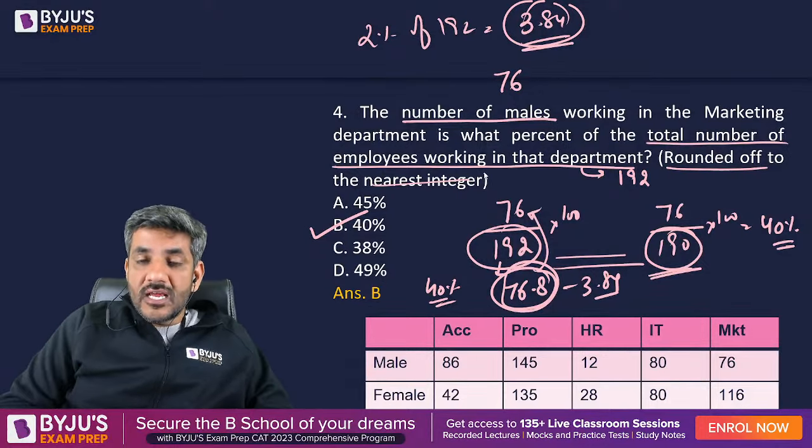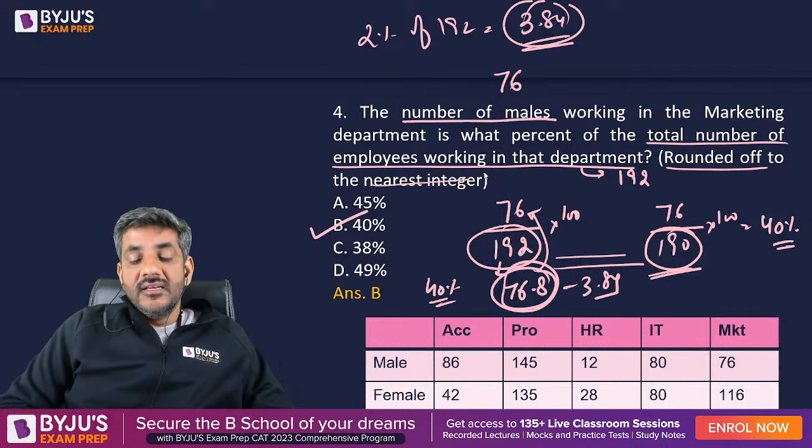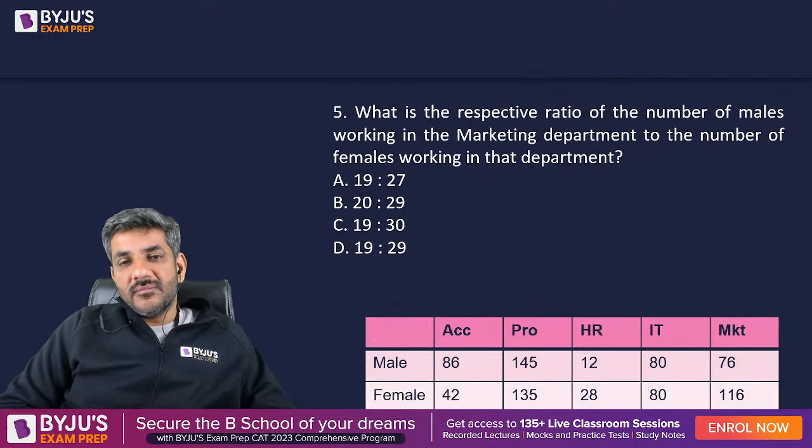That was question number 4. I'll move ahead to question number 5 on this data set. Let's see who answers this first. Here is question number 5.